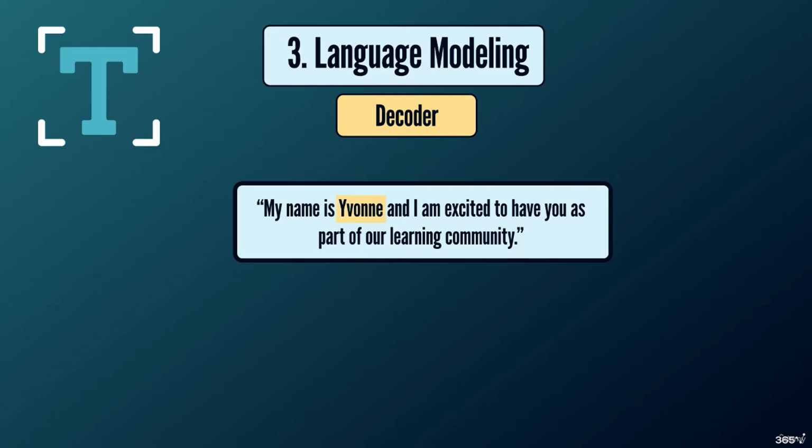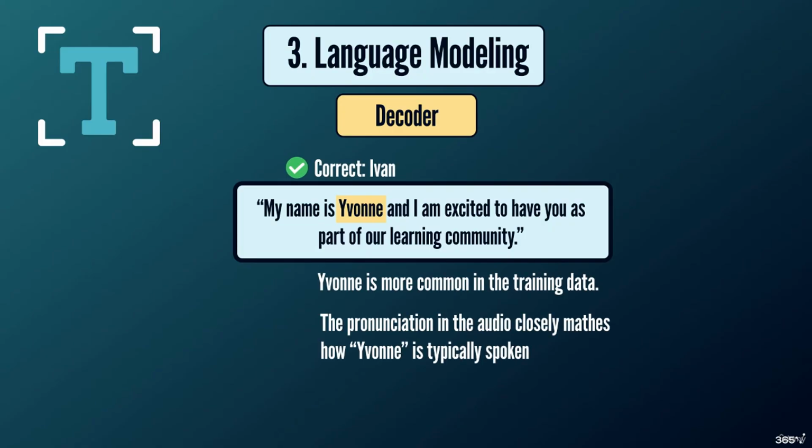It knows that Ivan is a name, right? But it can sometimes make mistakes. In this case, the model incorrectly transcribed Ivan as Yvonne, likely because Yvonne is a more common name in its training data. The context helps the model produce most accurate transcriptions even with these rare errors.